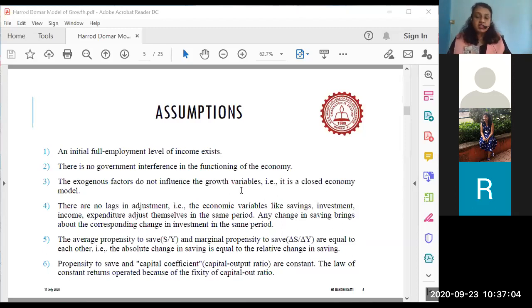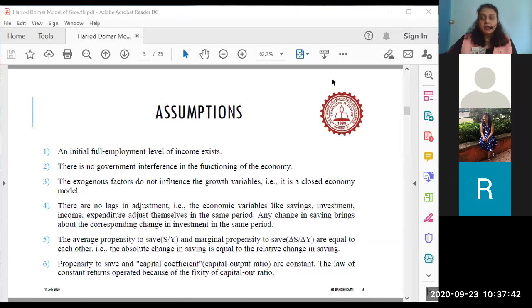So exogenous factors are not going to affect us because we have assumed that the economy is comfortably at some level of full employment. It is operating at that status quo, and all the activities are going on the way they have to. So demand is perfect, consumption is perfect, employment is perfect, income earned by the people is perfect, and therefore economic growth is also quite normal and satisfactory. Have you all understood these three assumptions, class? Yes, ma'am. Okay, let's move further.